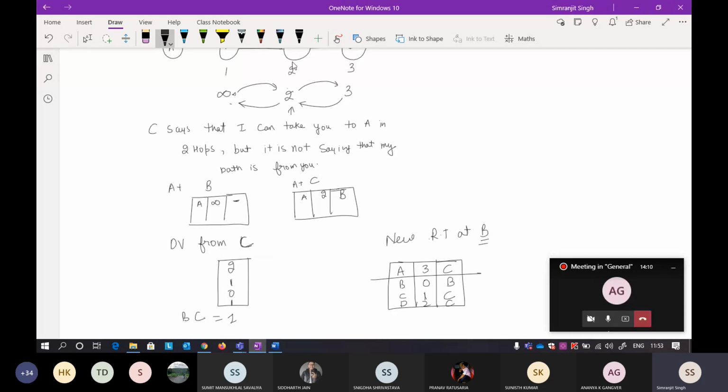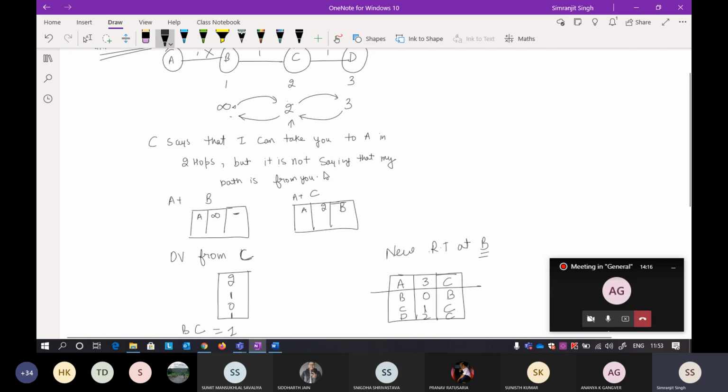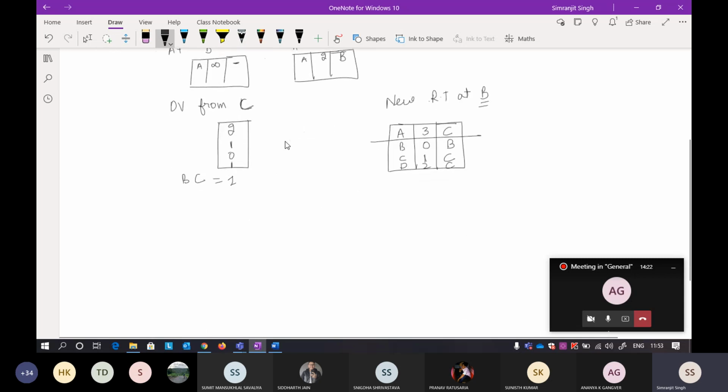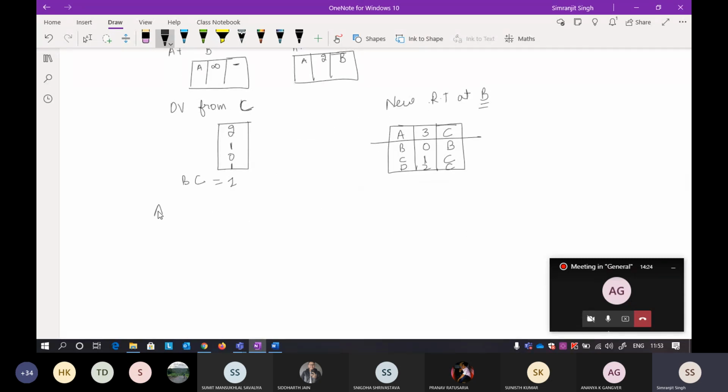Okay, so if you want to update the routing table at this part, that is your BC. You are getting a distance vector from B as well as from D. I'm just again following the same procedure. At C, you are standing at C. Now at C, you are getting a distance vector from two sides, that is from B as well as from D.